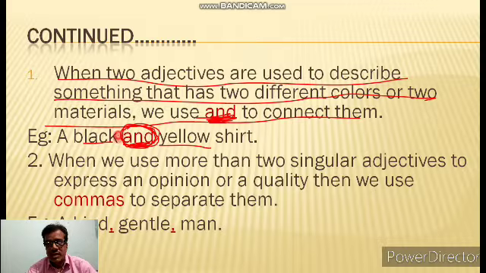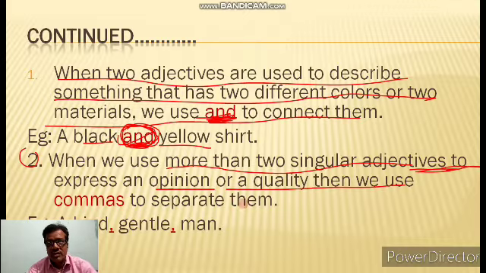Now the next one: when we use more than two singular adjectives to express an opinion or a quality, then we use commas to separate them. In previous rules you learned about two different colors or materials, and in this rule, when adjectives express an opinion or a quality, we use commas to separate them.